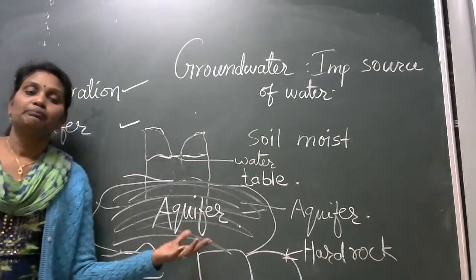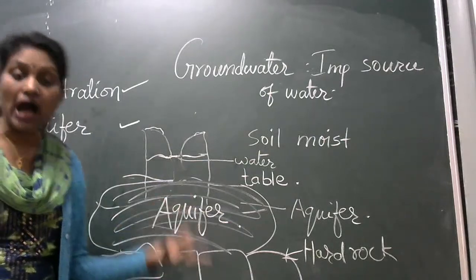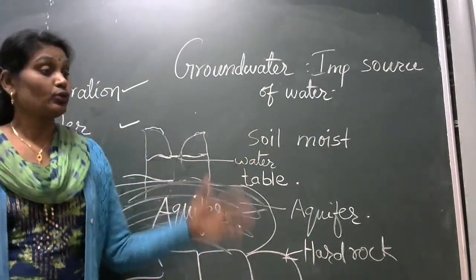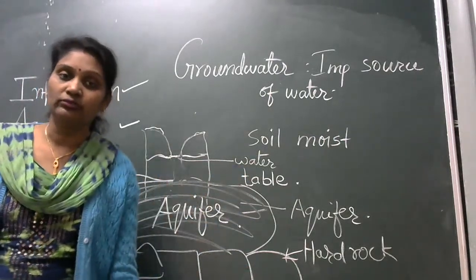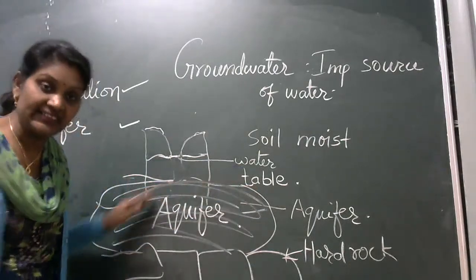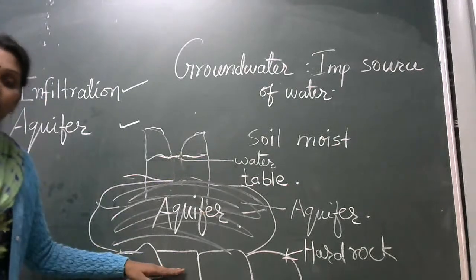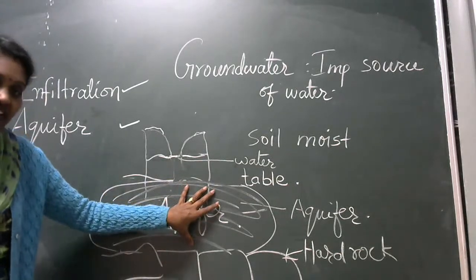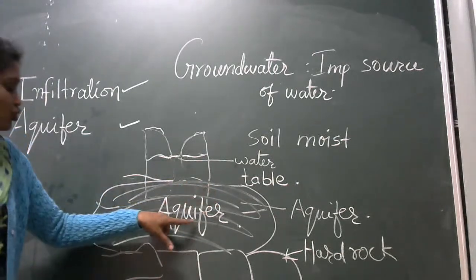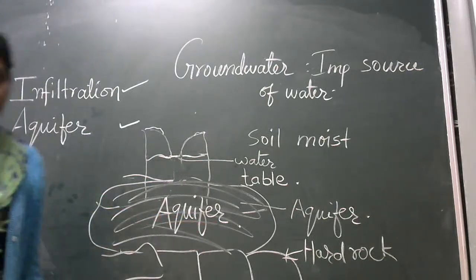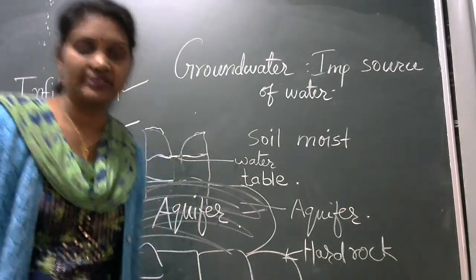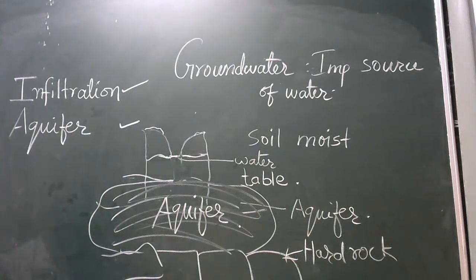एक बार पत्थर आ गए बीच में, वो भी hard rocks आ गए हैं, तो now the water will not move down. It will get collected here due to this hard rock. All the water is stored here, and this is called an aquifer. Understood, students? Clear to all?